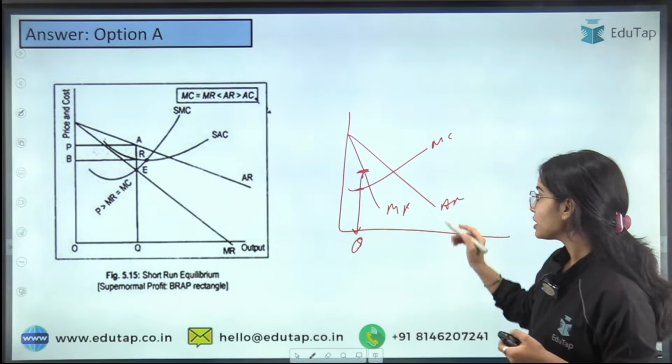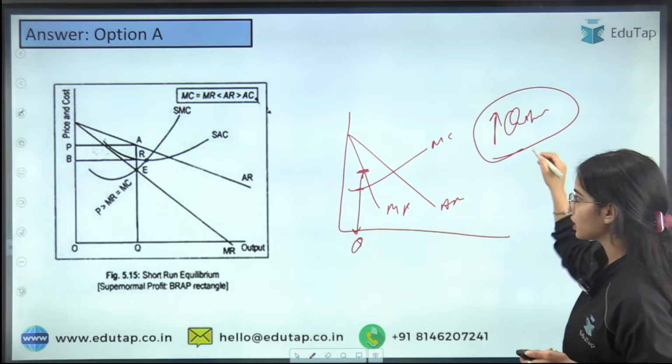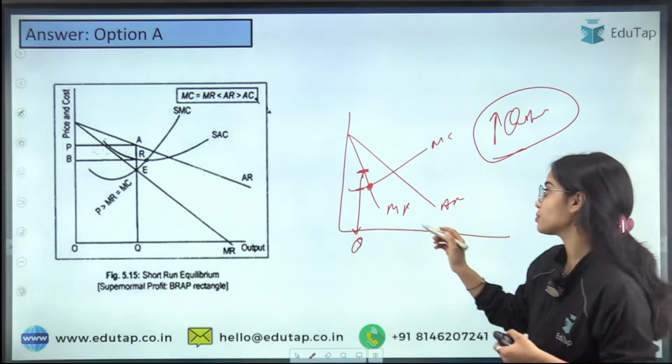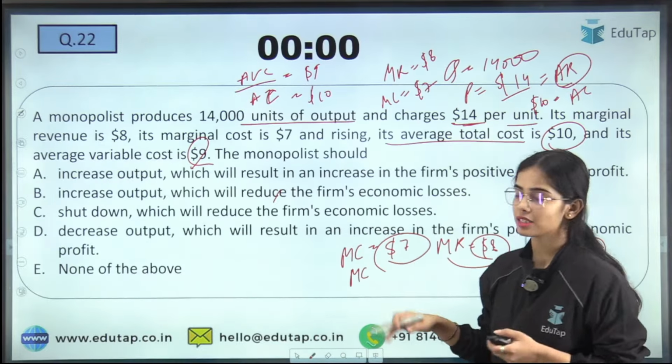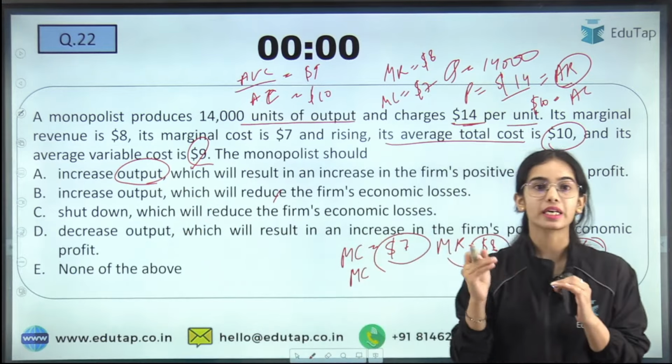So that means you should increase the output. If you increase the output, you will reach the equilibrium point, and at the equilibrium point you will achieve the maximum profit. That is the sole reason: increase the output because your marginal revenue is greater than the marginal cost.